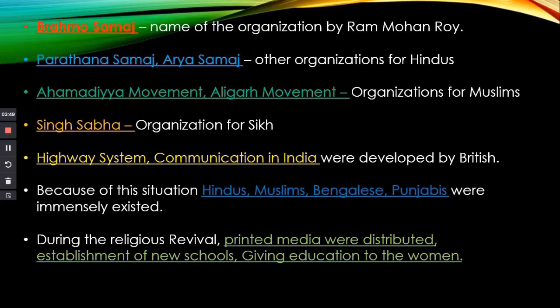Then the highway system and communication of India were developed by the British. What are the two things which the British developed in India? Highway system and communication in India. With the development of these two important things, because of this situation, Hindus, Muslims, Bengalis and Punjabis came to feel a sense of Indian nationhood.